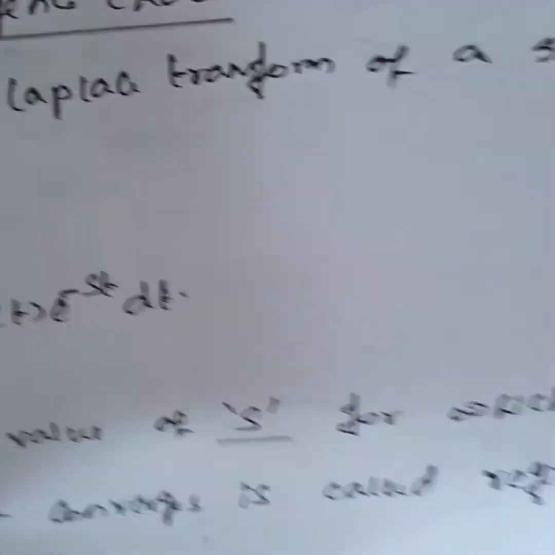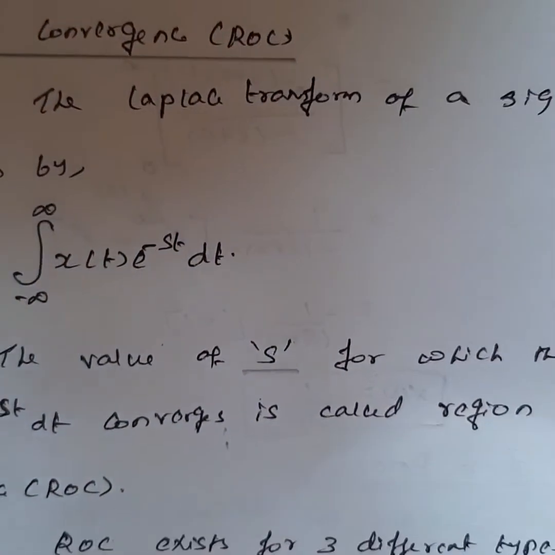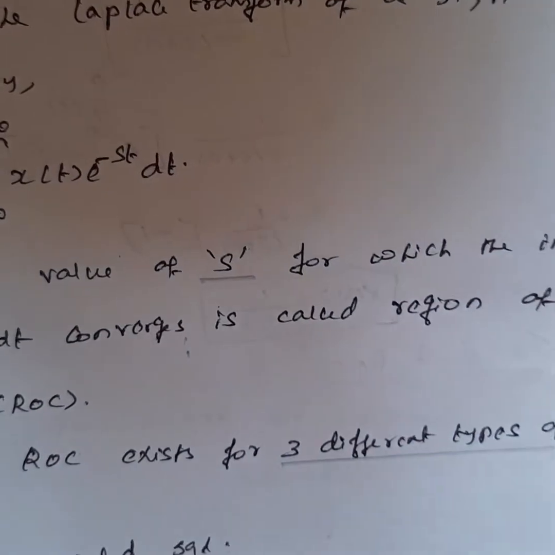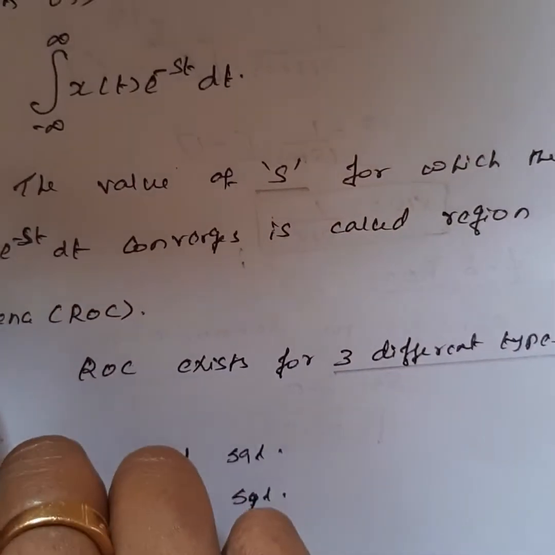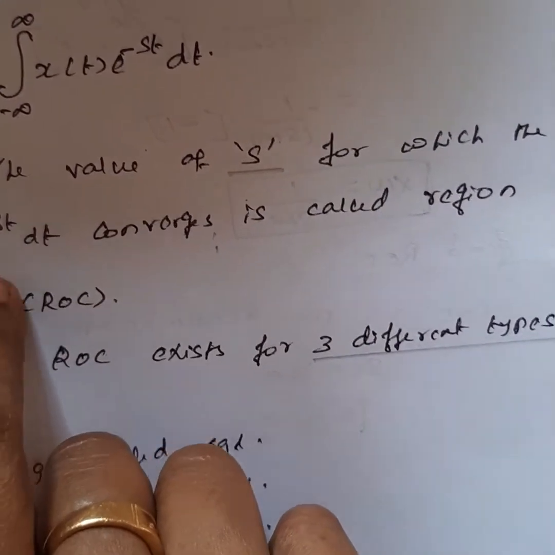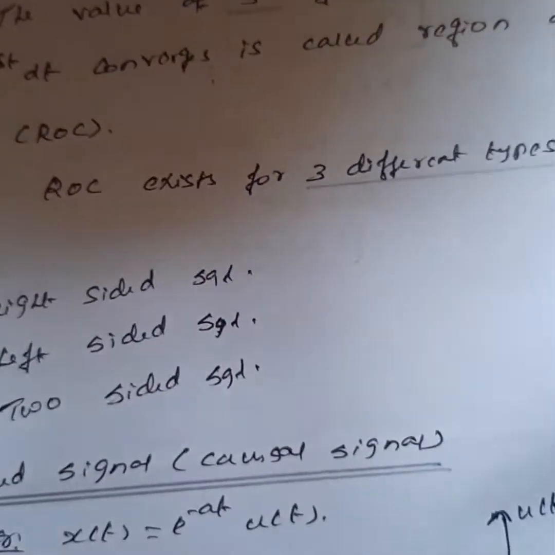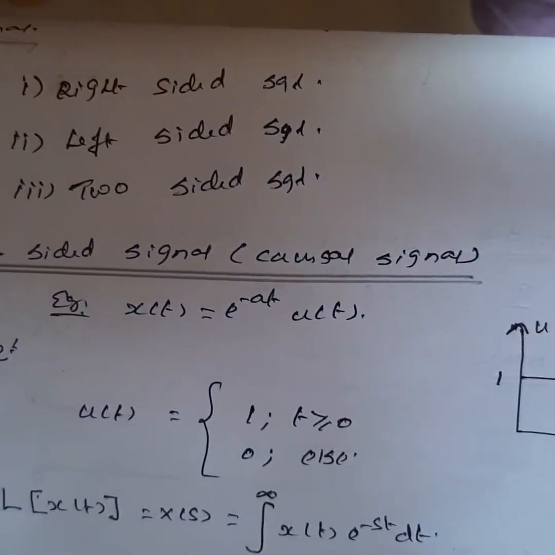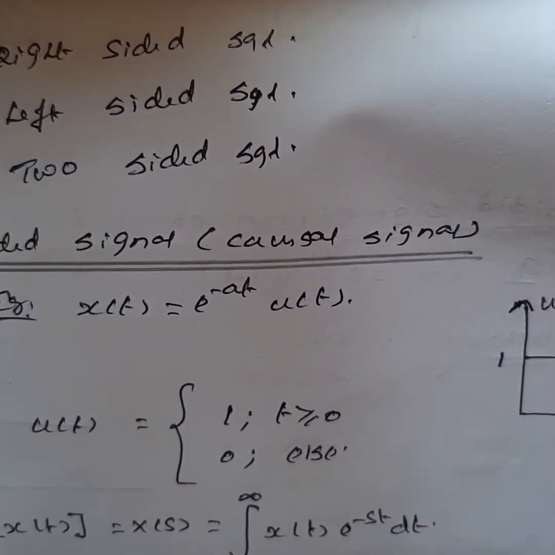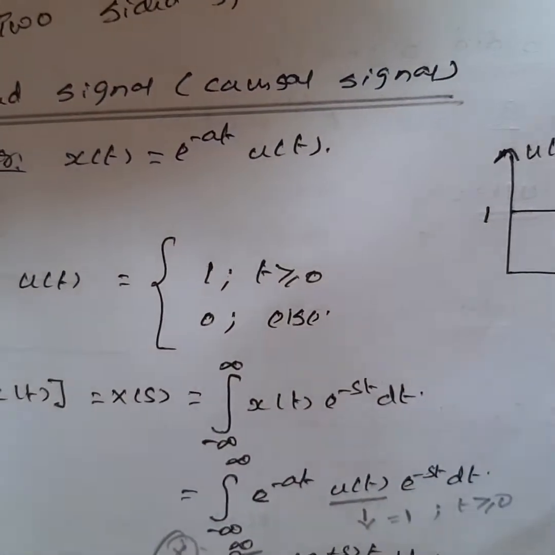Now we can see the region of convergence. What do we mean by region of convergence? It is the range of values for which the integral, integral minus infinity to infinity x of t e power minus st, converges. That is known as the region of convergence. There are three different types: right sided signal, left sided signal, and two sided signal. We can see them one by one. First is the right sided signal.